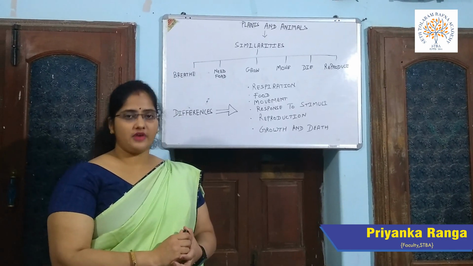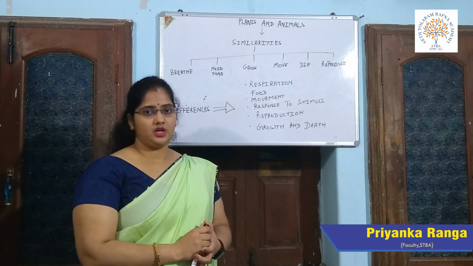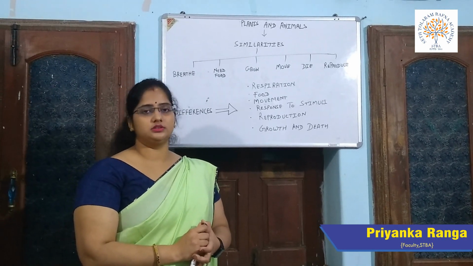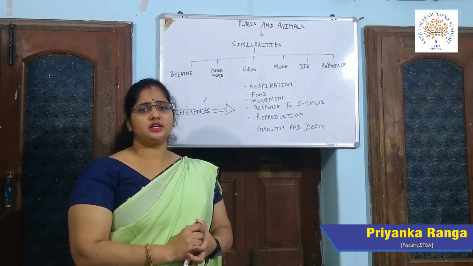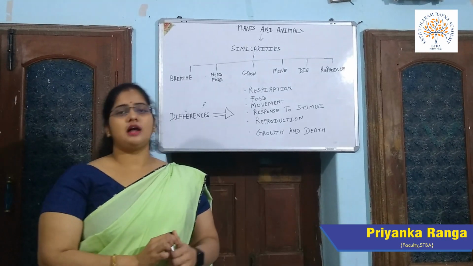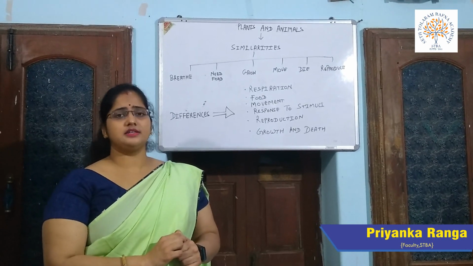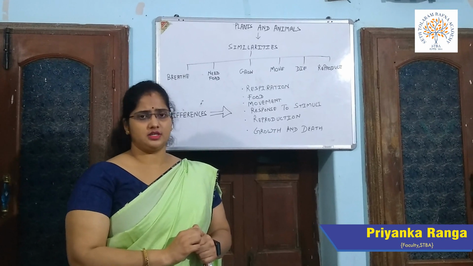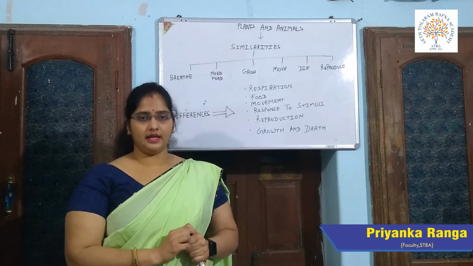Today we'll take class 5, chapter number 1, Plants and Animals from the semester first book. Students, as you all know, we live in this beautiful and unique planet called Earth. As you have already studied in your previous classes, along with us, there are thousands of species of plants and animals living with us. These plants and animals have certain common features and similarities between them. Also, they have some differences in some ways. Today we will discuss the similarities and differences between plants and animals.